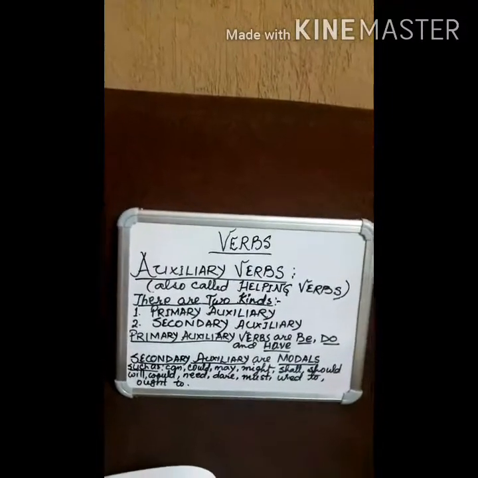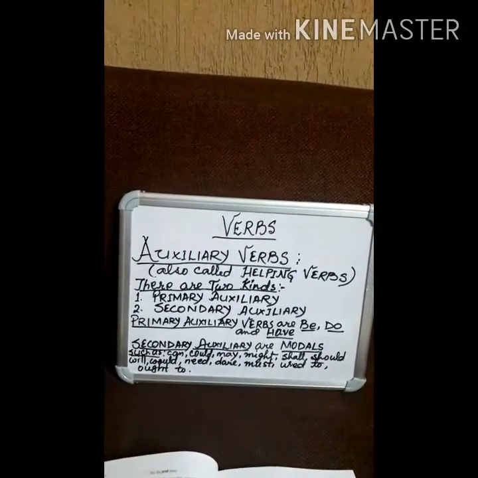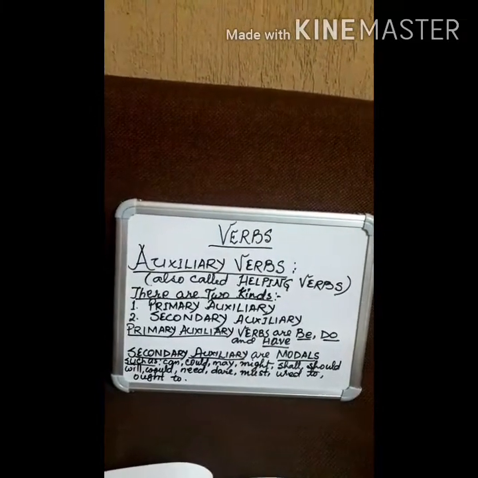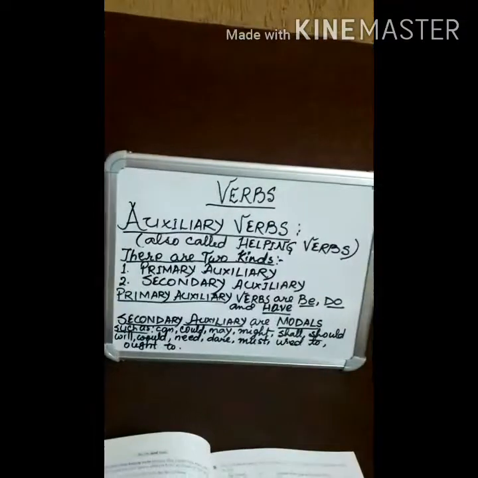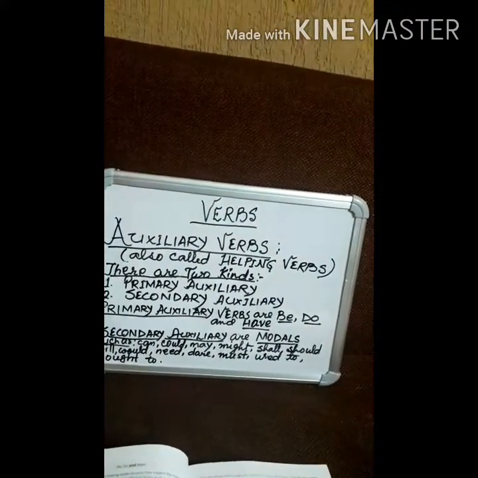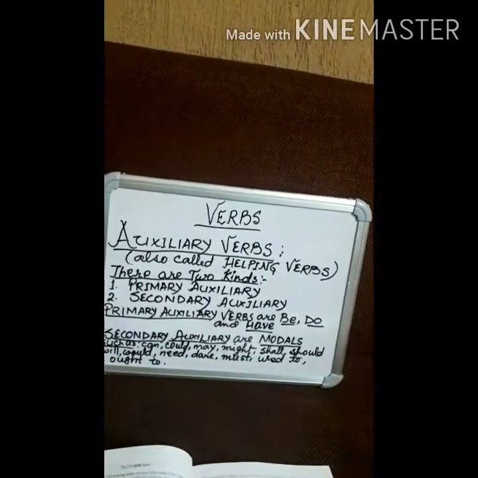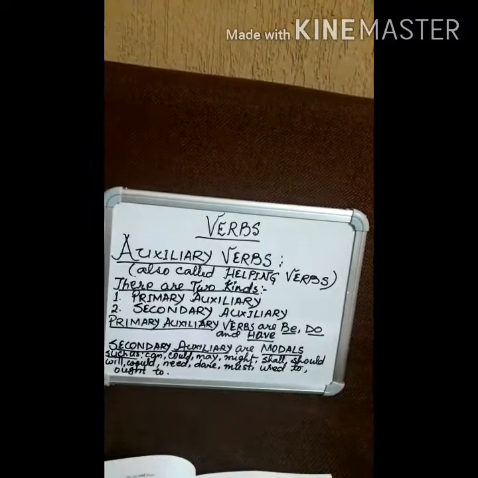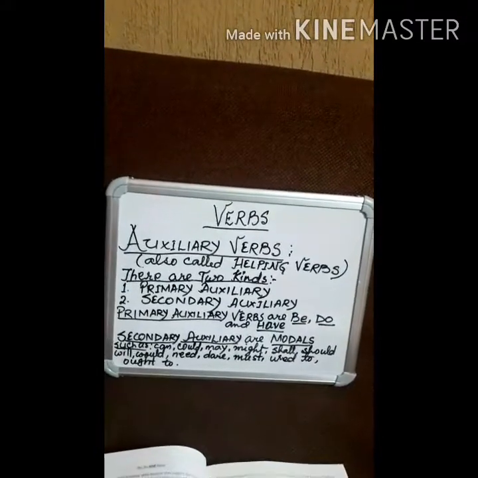Dear children, there are two kinds of auxiliary verbs, primary auxiliary and secondary auxiliary. As I have written here, under the category of primary auxiliary there are three things, that is be, do and have. We will know their forms also in today's class.